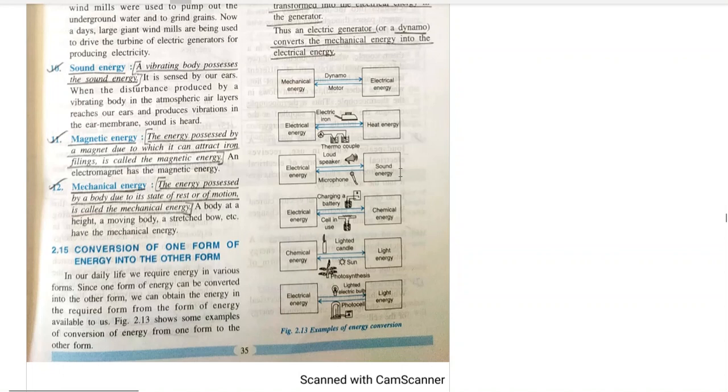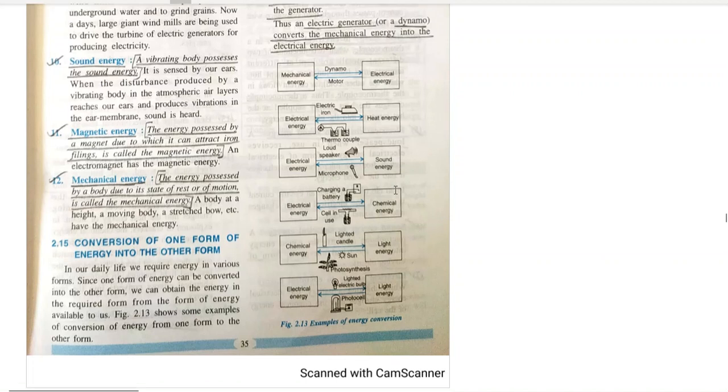Similarly, they have given this small pictorial flow chart kind of diagram which shows how one form of energy can be converted into another form using suitable converting devices. Electric iron, thermocouple, loudspeaker, microphone, charger, cell, candle, sun for that matter, lighted electric bulb, photo cell, these are all energy converters which convert energy from one form to another.